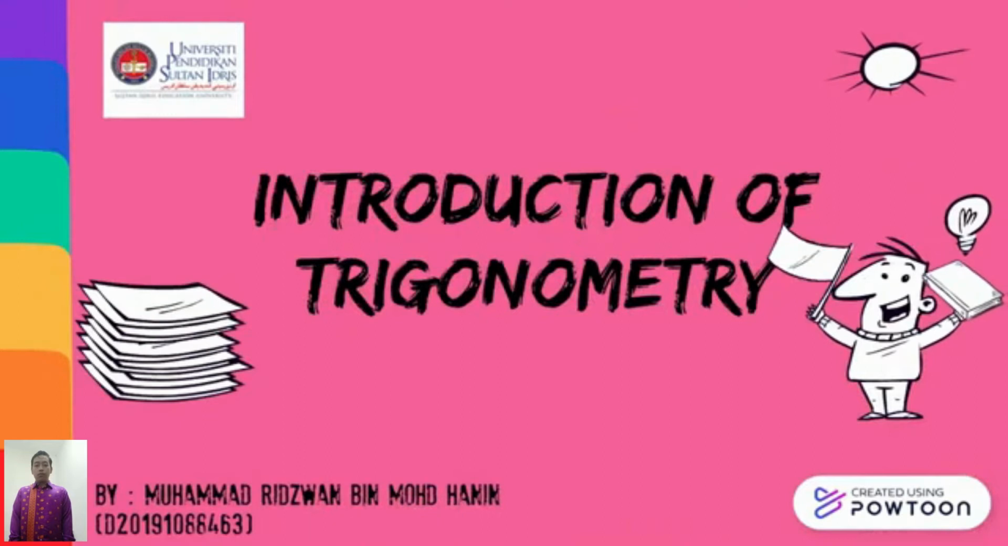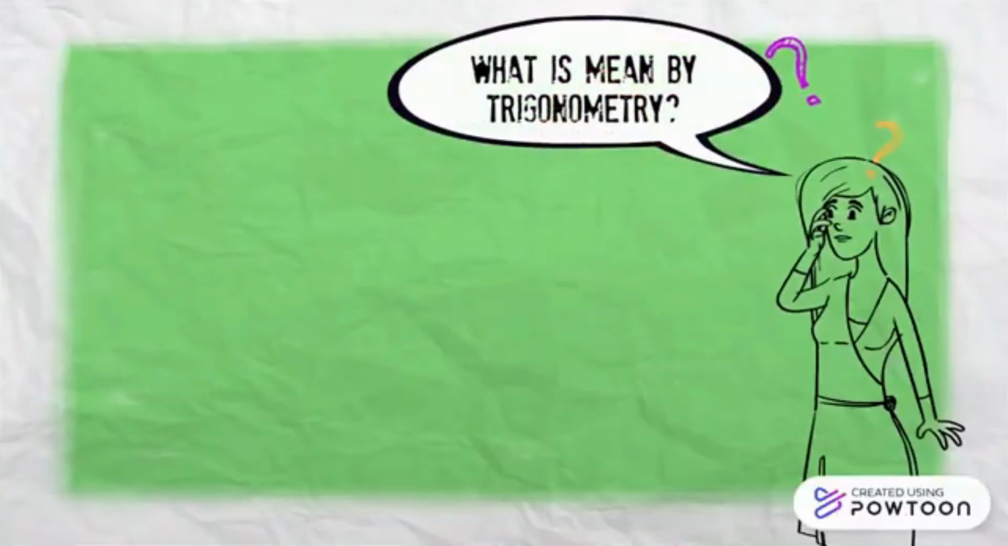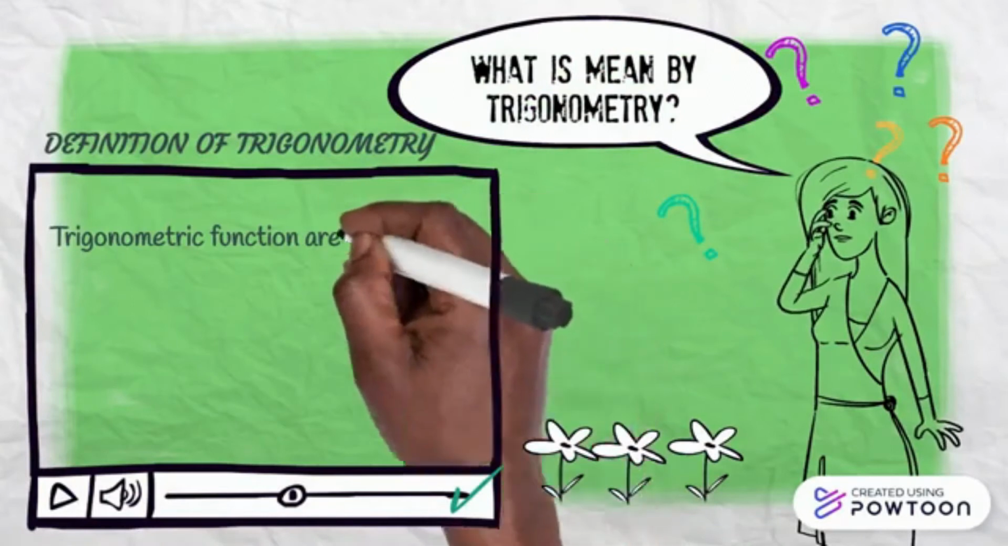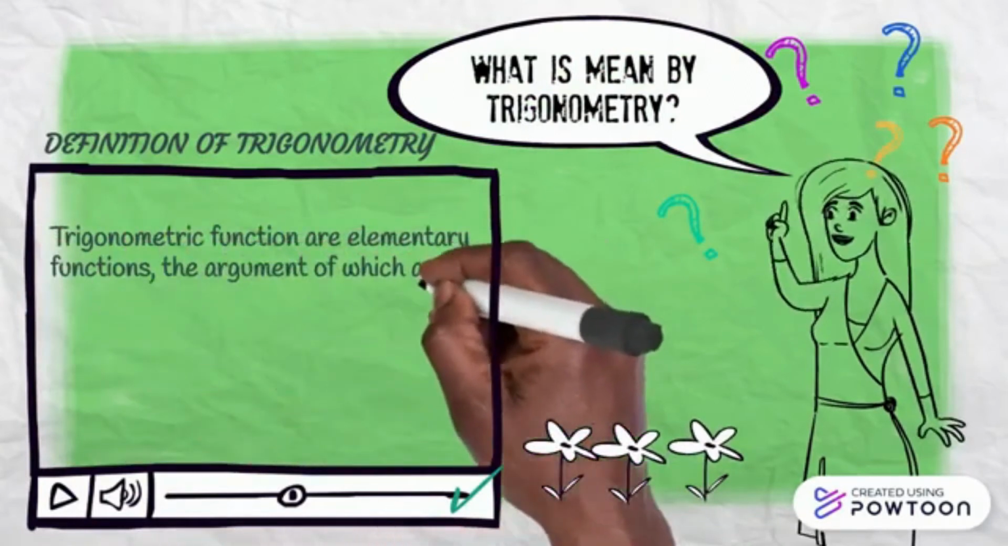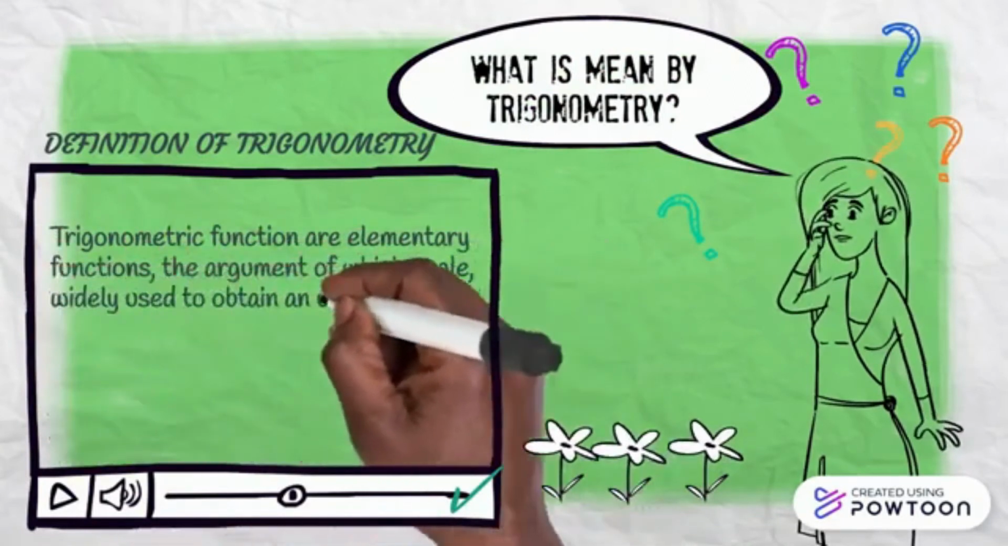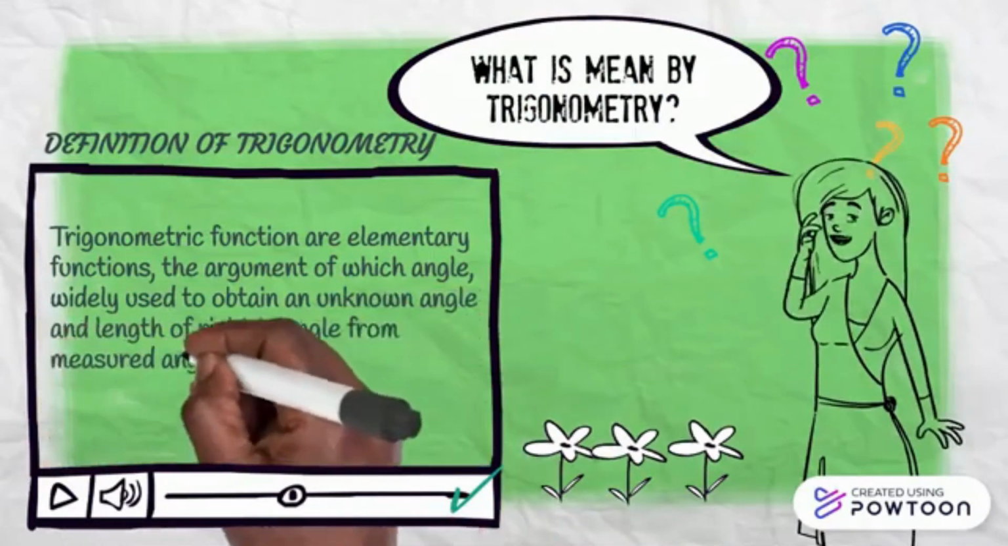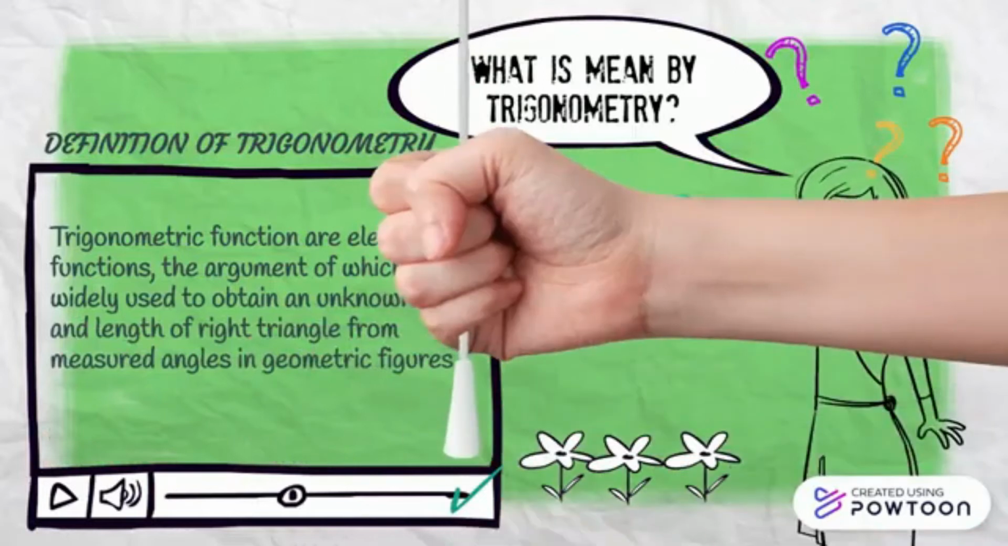Okay, now I will explain to you about the introduction of trigonometry. What is meant by trigonometry? Okay, so here is the definition of trigonometry. Trigonometric functions are elementary functions, the argument of which is an angle, which is widely used to obtain an unknown angle and length of a right triangle from a measured angle in geometric figures.